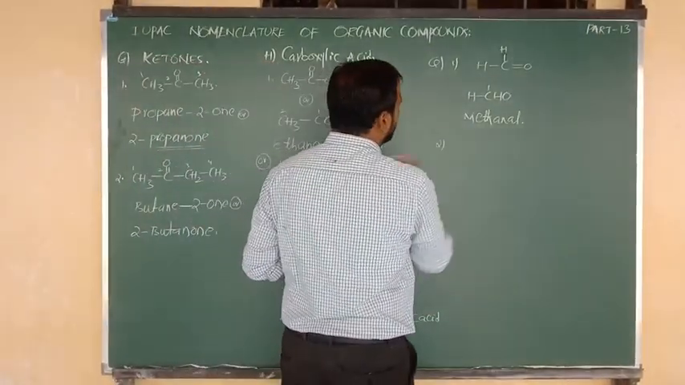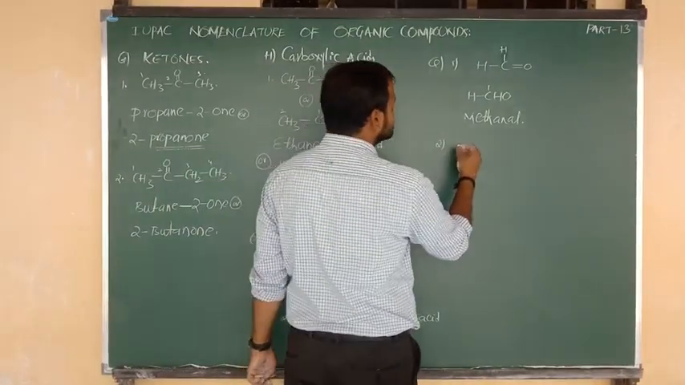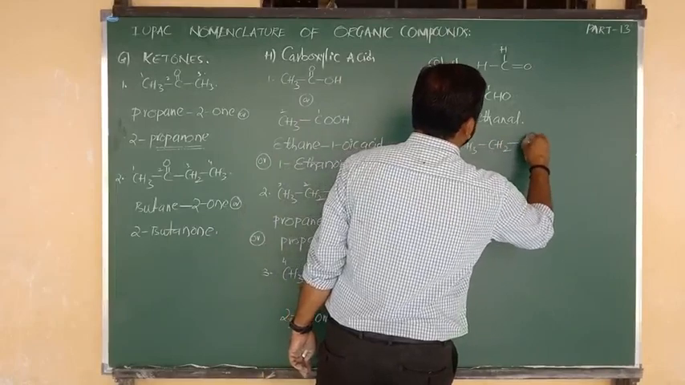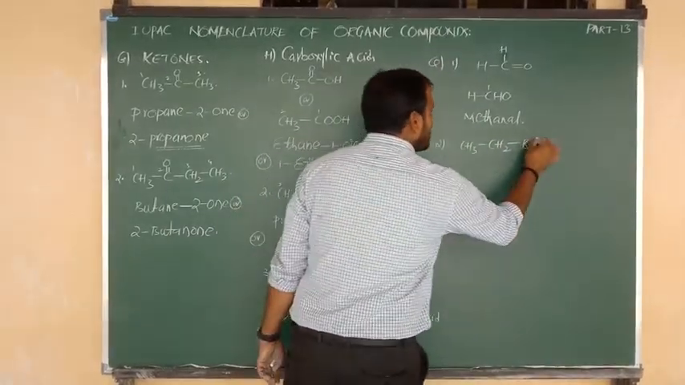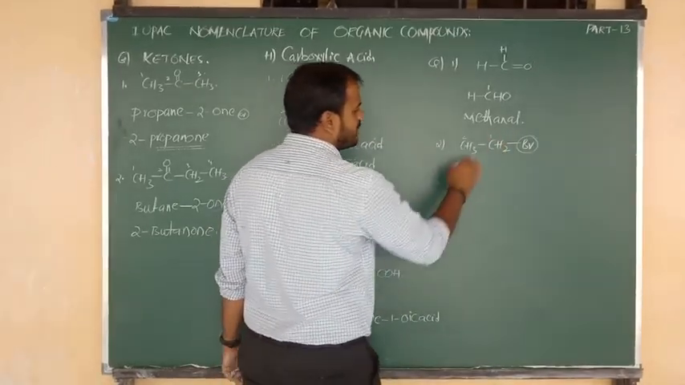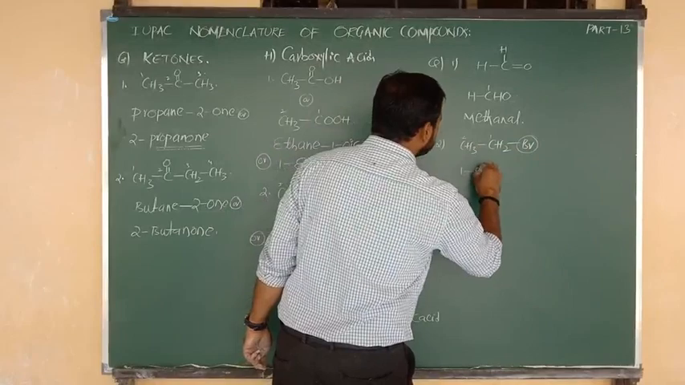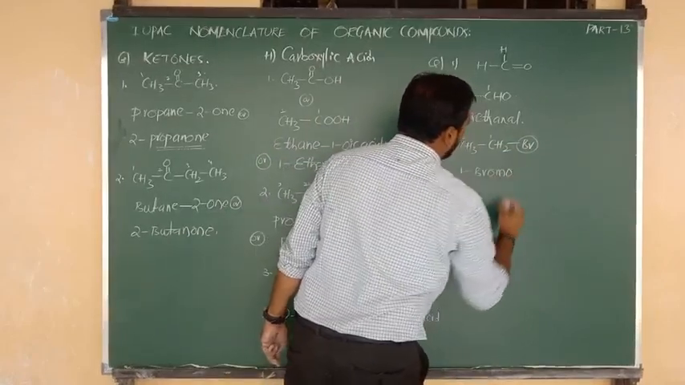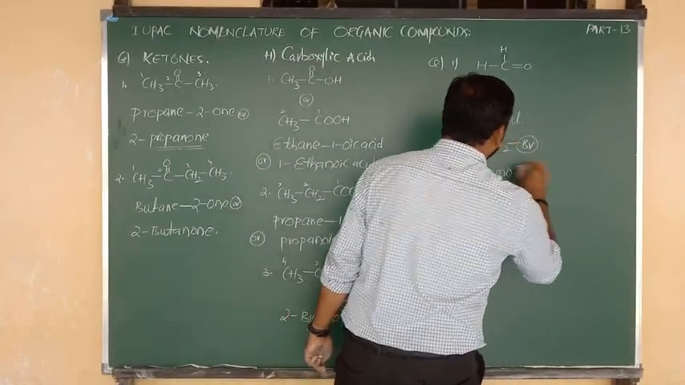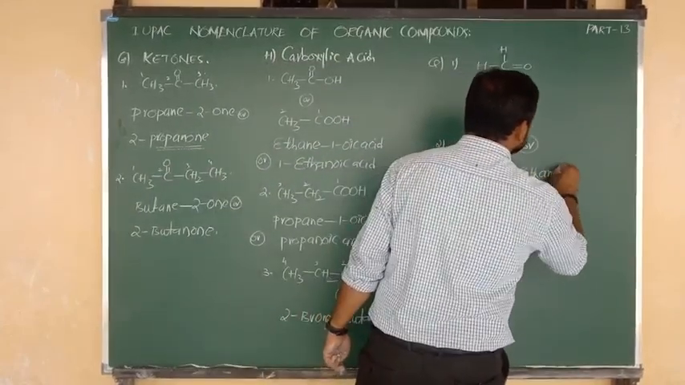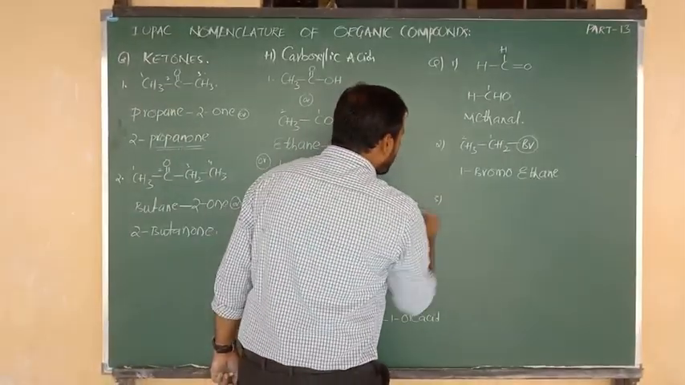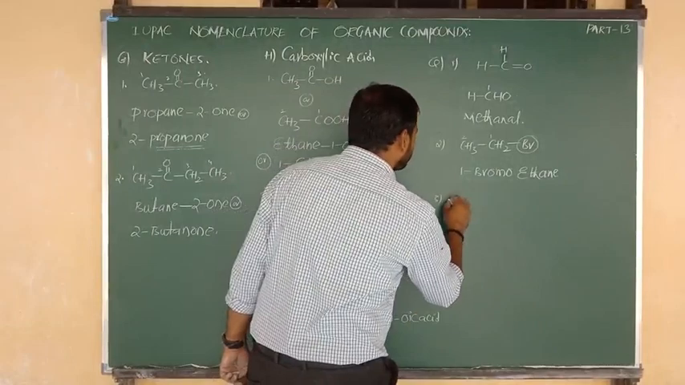Yes, the second question they have given is CH3 bonded to CH2 bonded to Br. Here Br is nothing but a side chain. It was connected to the first carbon, and this is the second carbon. 1 connected to Br means we can write 1 bromo. Remaining 2 carbons are there. That means we can write eth. Between 2 carbons single bond is there, means we can write ane. 1 bromo ethane.